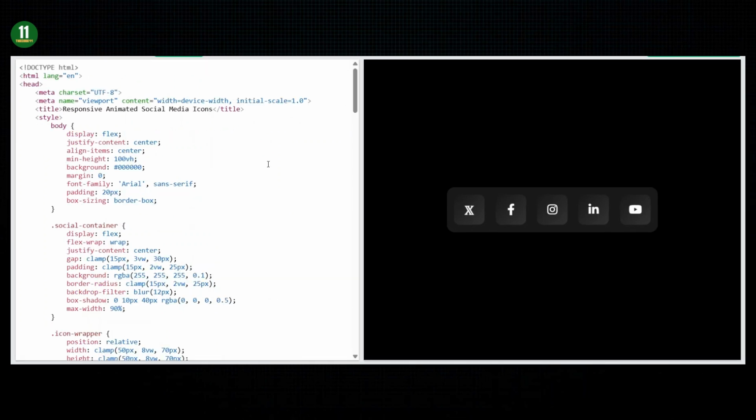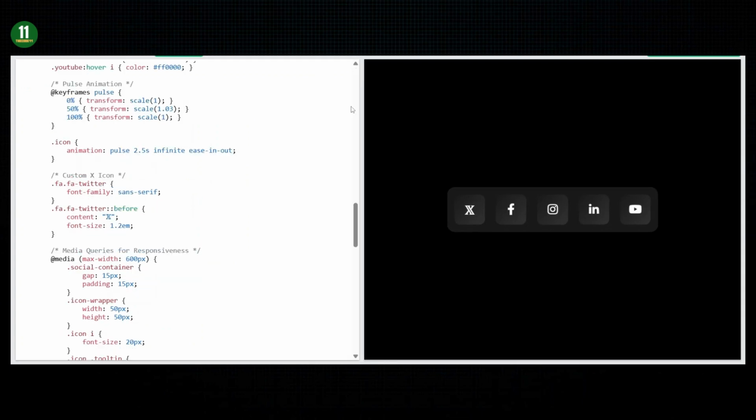Now here's the styling part. The body uses Flexbox to center everything on the black background. The social container has a glassmorphism effect with backdrop filter blur. Each icon has a gradient background and a cool border that appears on hovering using the before pseudo element. We have a pulse animation with keyframes that runs infinitely, and on hover, the icon rotates. For the latest Twitter X icon, we override the Font Awesome Twitter icon with custom CSS.